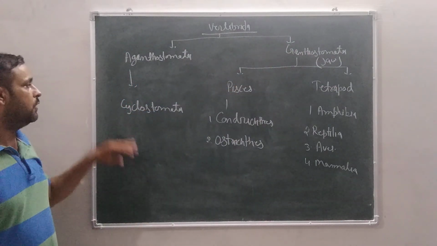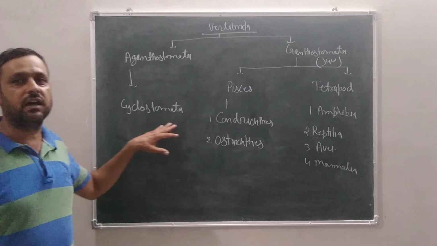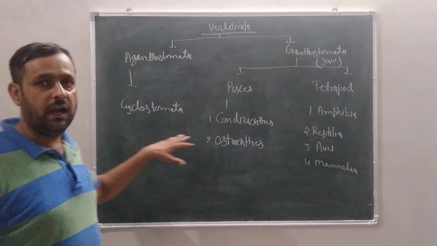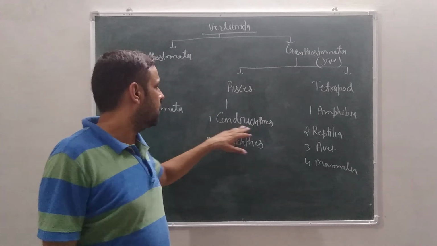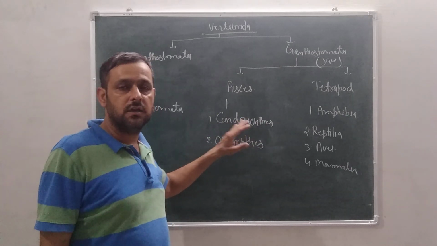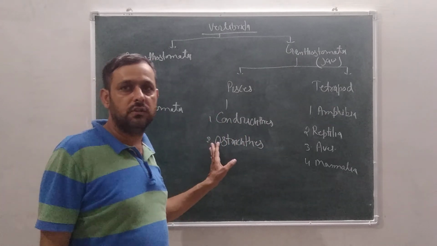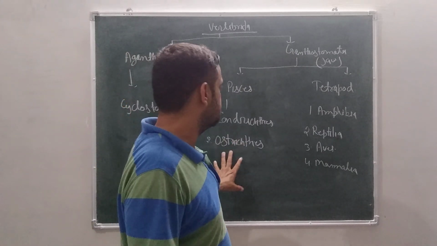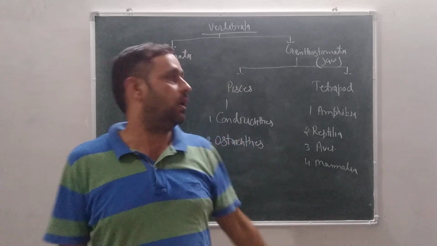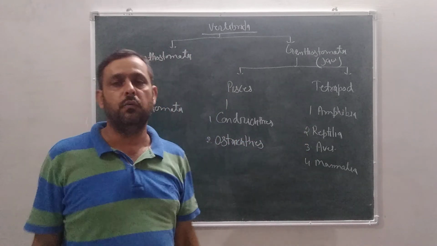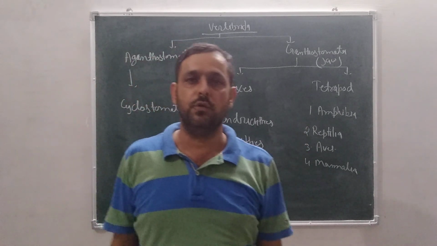In the next video we will study the characters of cyclostomata. We do not study chondrichthyes and osteichthyes characters here, but we have divided them. So those will be the characters of chondrichthyes and osteichthyes, and respectively the characters of tetrapoda and its four classes also. Thank you for today's class.